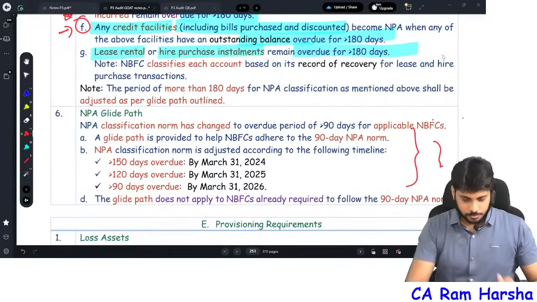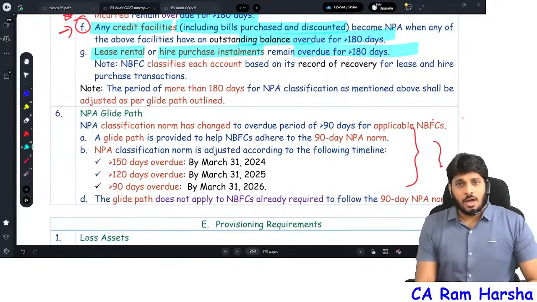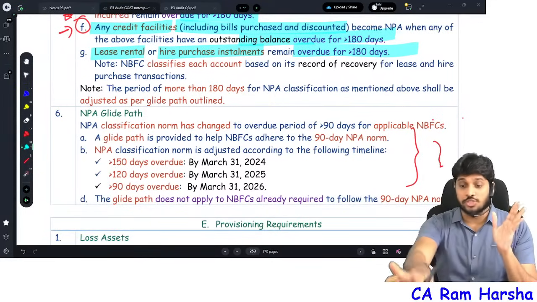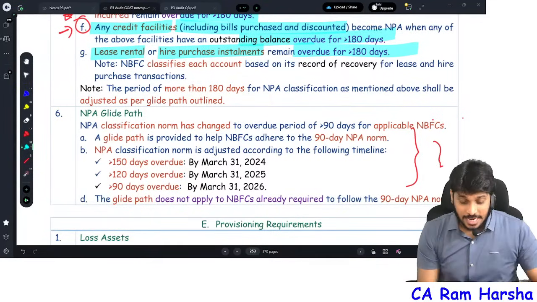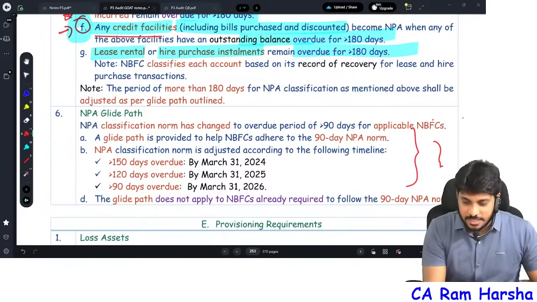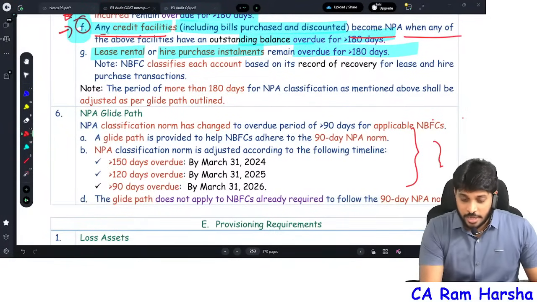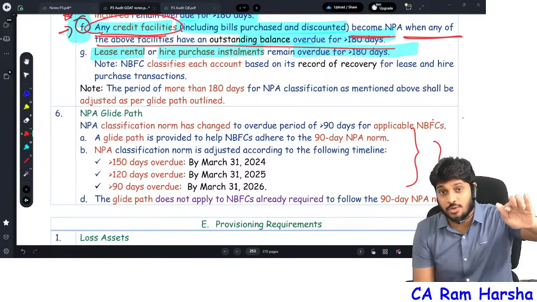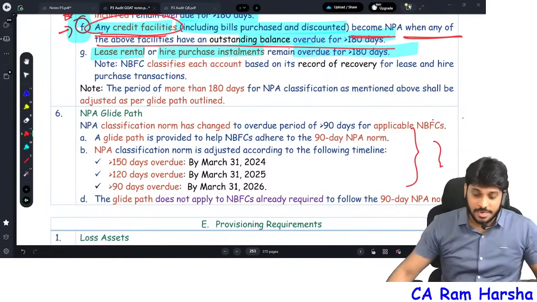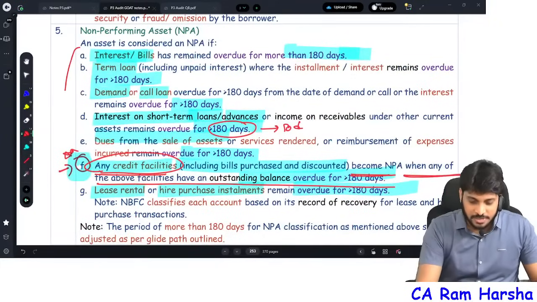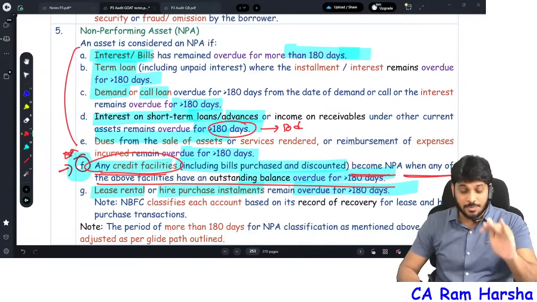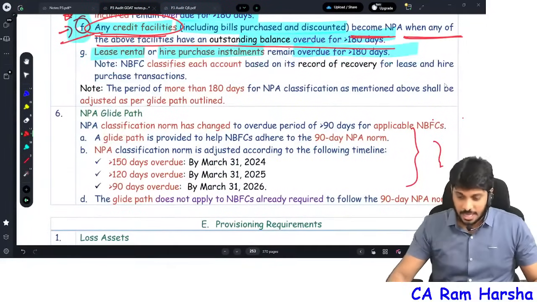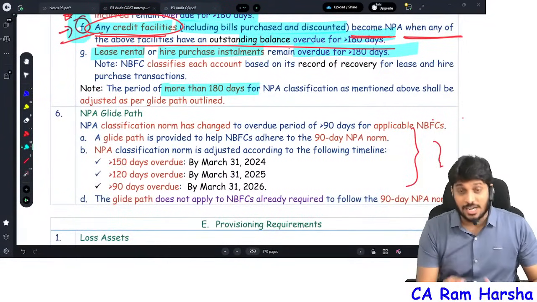So you might have seen, if one car loan became NPA, automatically the remaining 2 loans also we will classify as NPA. That is what this F point says. Any other credit facilities become NPA when any of the above credit facilities have an outstanding overdue of more than 180 days. Above 5 facilities are there, right? If any of the above 5 facilities become NPA, then any other credit facilities of the same borrower will also become NPA. That's it. And remember, this 180 days norm is there.